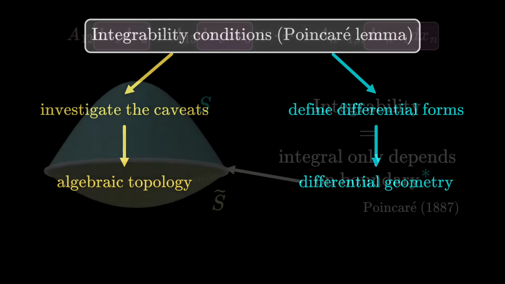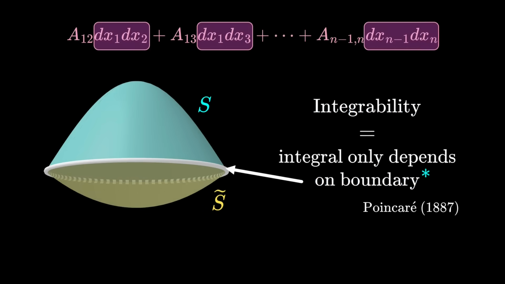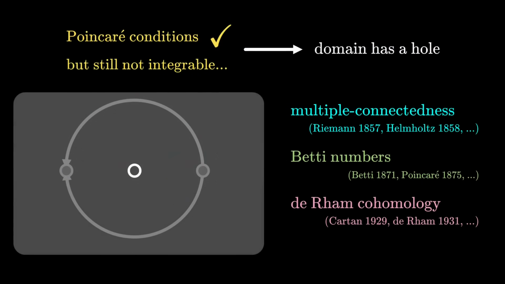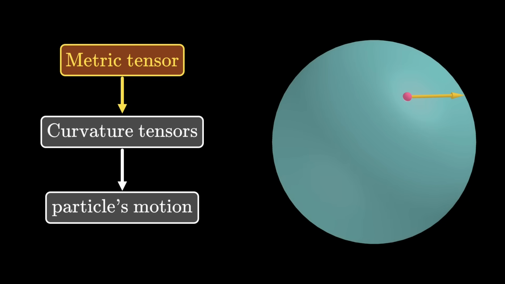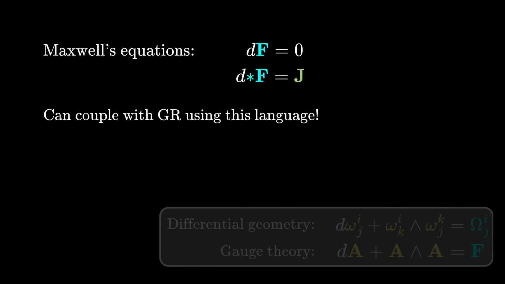Initially, they just wanted to know when integrals only depend on the boundary. But in the process, they discovered that the topology of the domain plays an important role, and that differential forms provide an efficient language to deal with general relativity and many areas of physics. But what about you? Why would you care about differential forms?